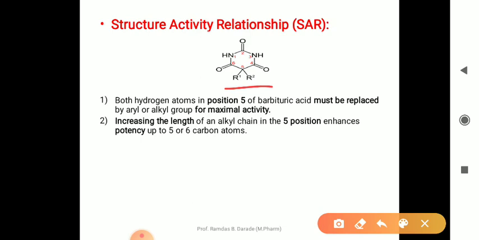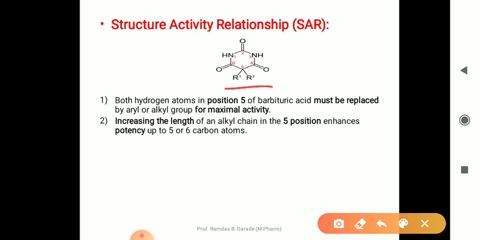Anywhere in medicinal chemistry, studying the structure activity relationship of a particular class of drugs is a very important part, because all drug molecules have a characteristic structure with different functional groups, and that basic skeletal structure is responsible for the particular activity.